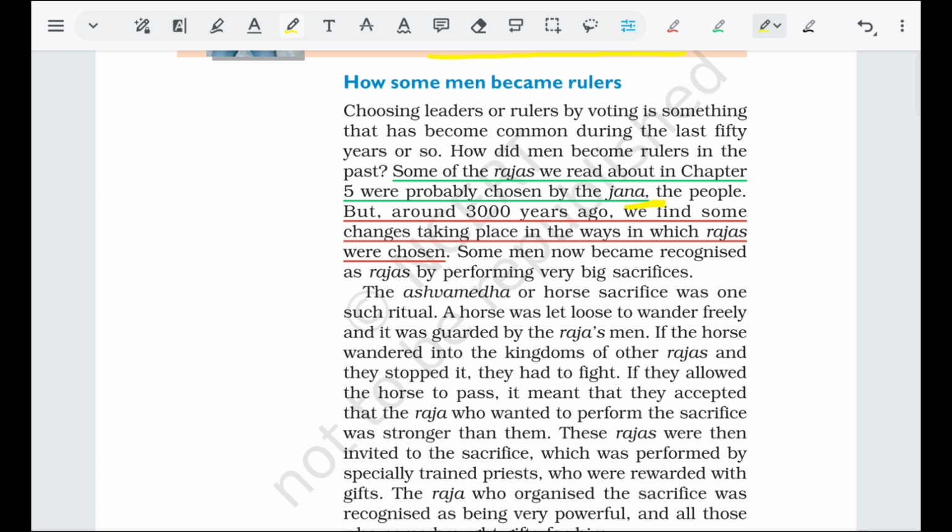And around 3000 years ago, we find some changes taking place in the way in which Rajas were chosen. So now it was time for a change in the procedure of choosing the Rajas or kings.